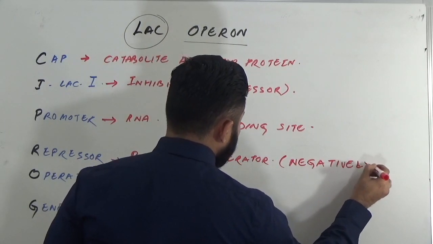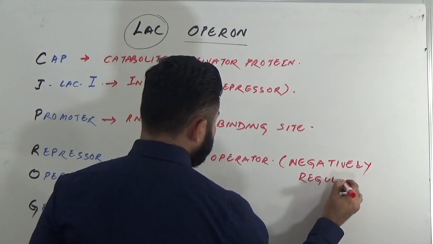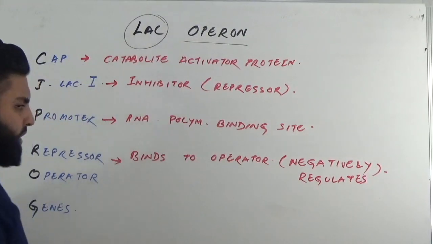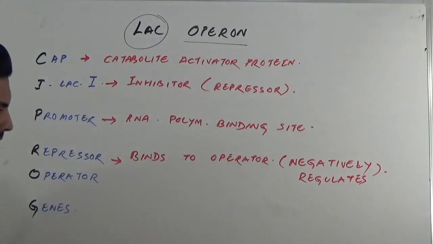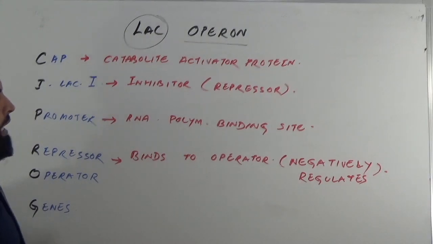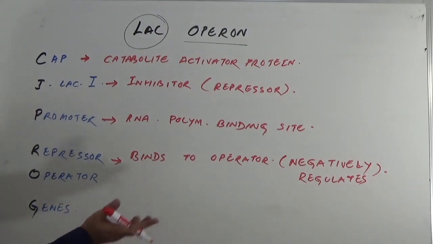Now I'm going to mention negative and positive regulation. So if the E. coli doesn't want the gene expression, then the repressor will be bound to operator.